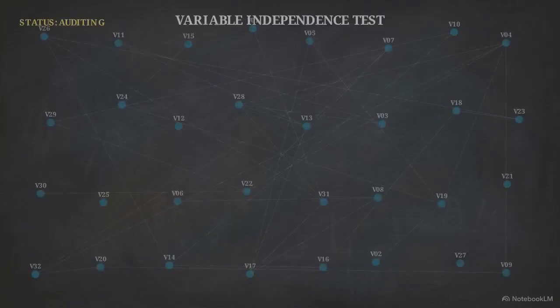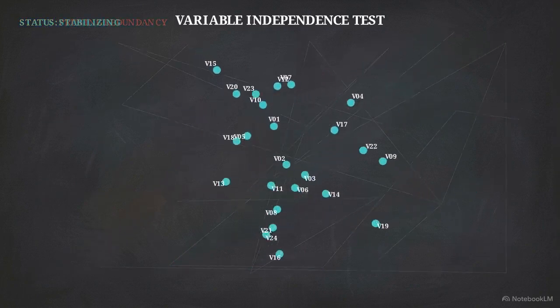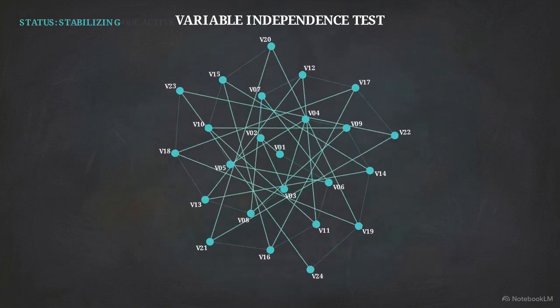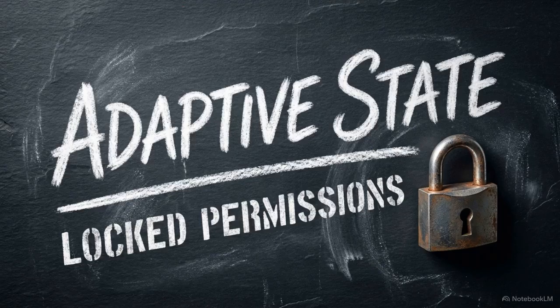Variable independence tests prune redundant data points, ensuring the system only utilizes variables that provide measurable performance. The zero deletion policy prevents the system from overriding the core math. It can only add new layers of functional logic. The code is self-evolving, but never self-authorizing. Security is maintained through verifiable reproducibility.